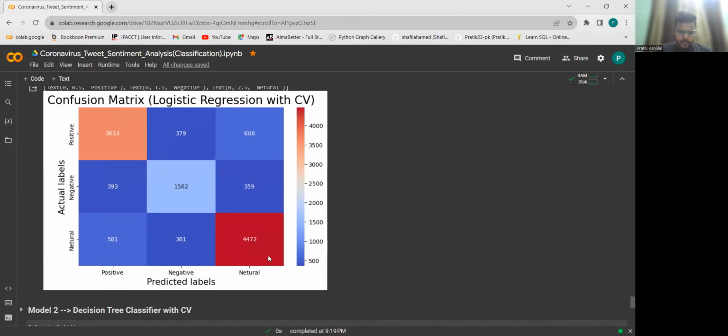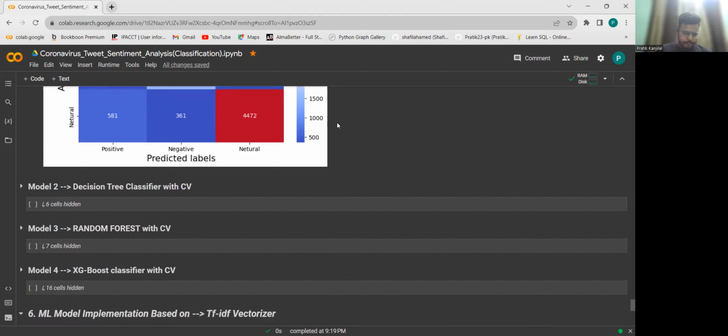And we see over here that these are the confusion matrix charts, and these are the neutral values which are predicted and are actually neutral. There are some values which have been predicted wrong by the model also. So this is how a confusion matrix looks like.